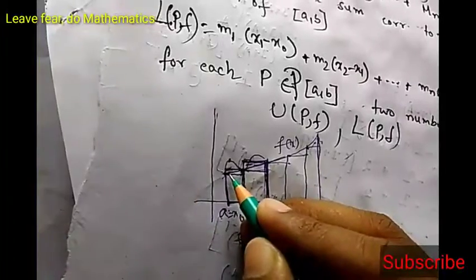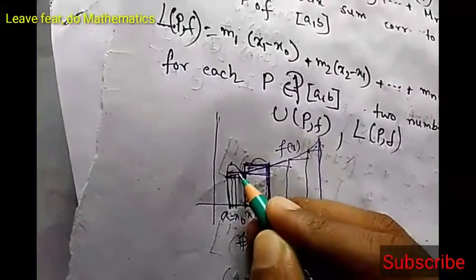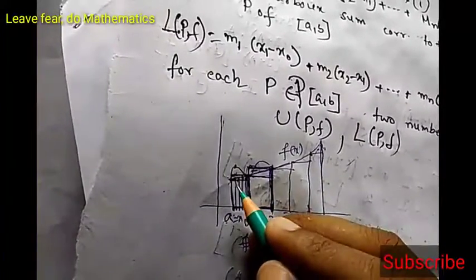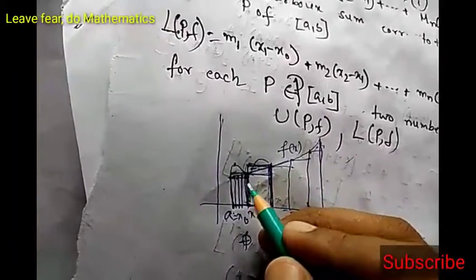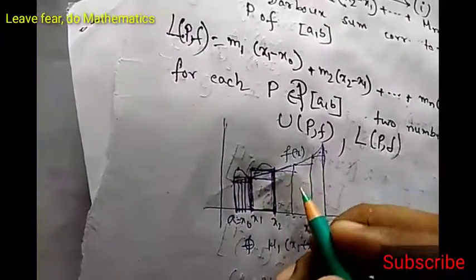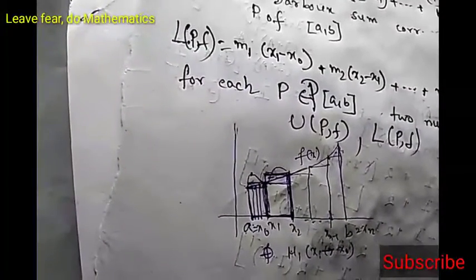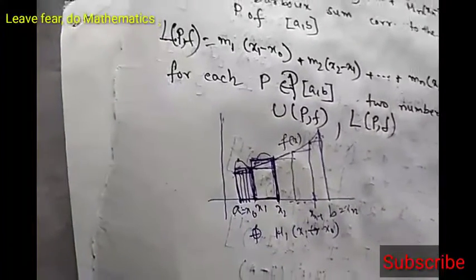Now if we refine the partition, that means if we add points and make these rectangles thinner, the area will be very close to the actual area. So to get the integration value close to the actual value, we have to refine the partition as much as we can.